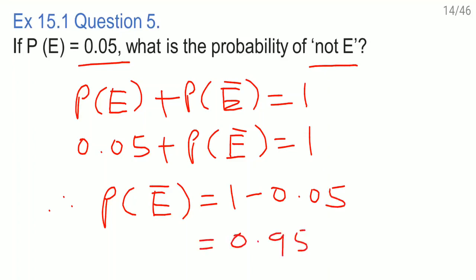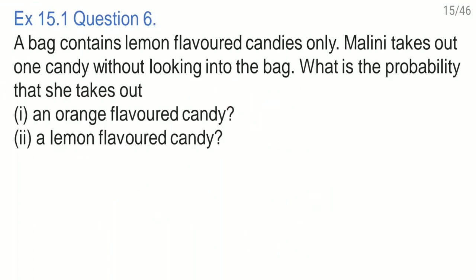Correct? Question number 6. A bag contains lemon flavored candies only. Malini takes out one candy without looking into the bag. What is the probability that she takes out an orange flavor candy? You only think, is that possible? In a bag only lemon flavored candies are there, and from that an orange candy will come out? Not possible. It is the impossible event. Therefore, the answer is 0.